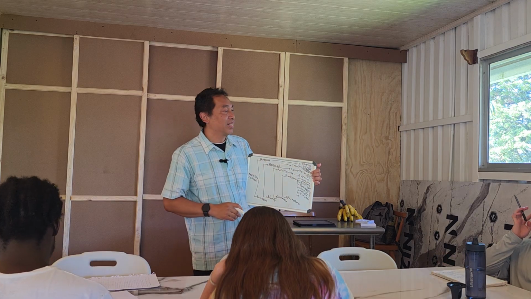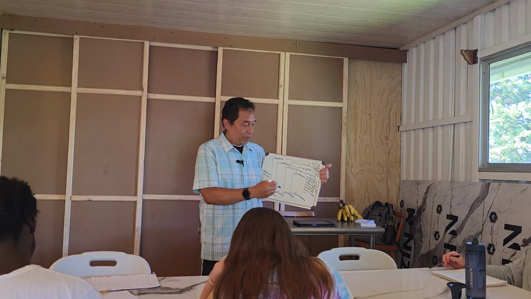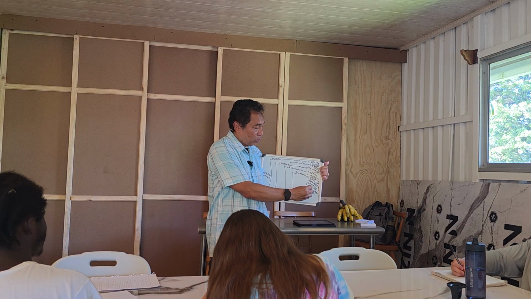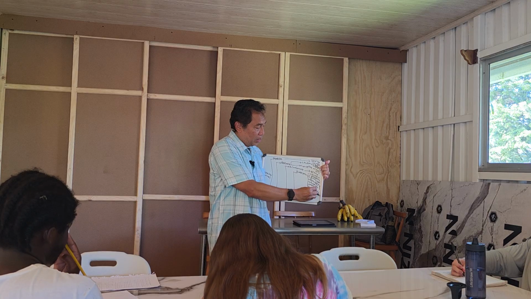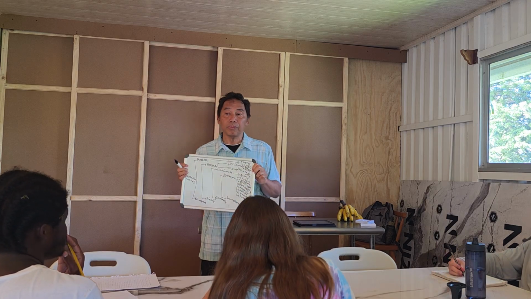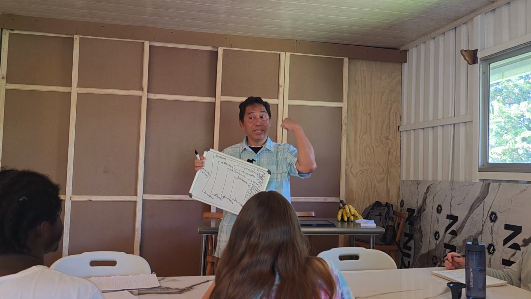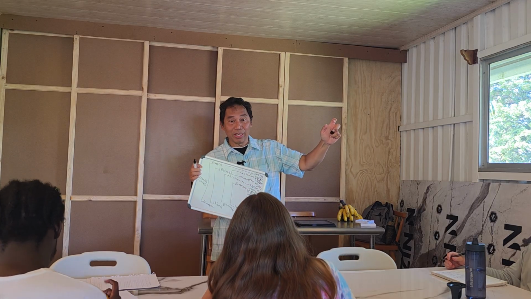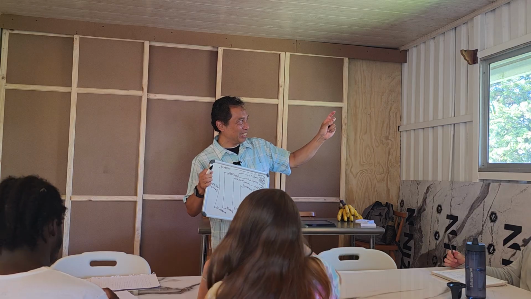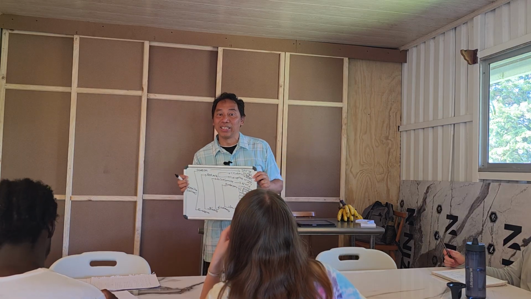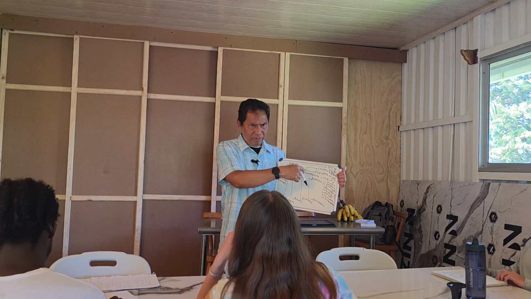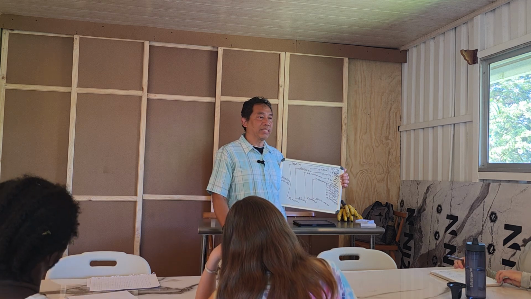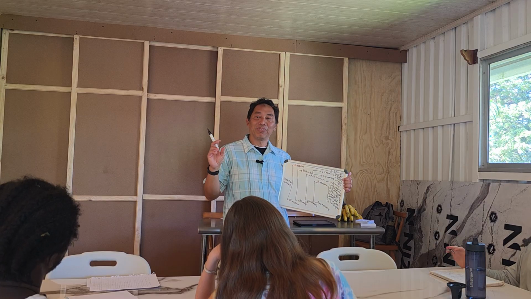Now the last one over here is the most abundant species, in the group called Arthropoda. What does Arthropoda mean? Segmented legs. We have segments too, but we are not arthropods. Their legs have segments. Therefore, they have several groups. One of them is called Hexapoda. What does hexa mean? 6. So they have 6 legs.